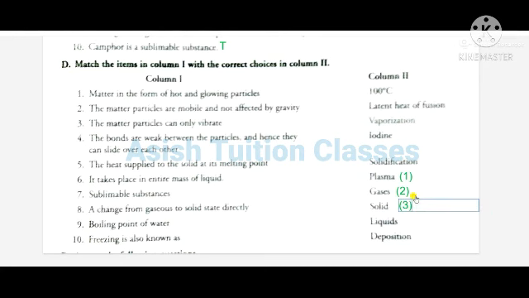It will be liquids. Number 5, the heat supplied to the solid at its melting point. It will be latent heat of fusion.